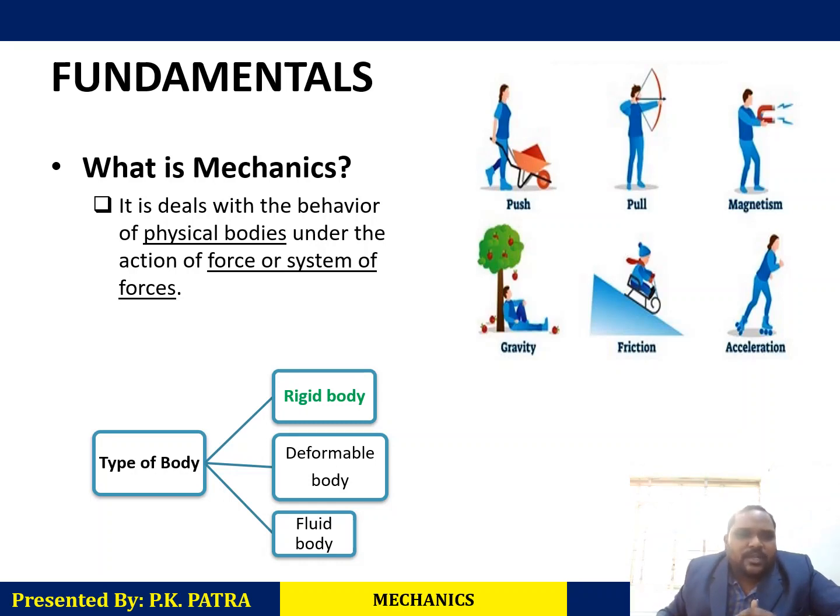So basically in mechanics, we study about the physical bodies, and we divide these physical bodies into three kinds. One, rigid body, deformable body, and the fluid body. Rigid body, you know, is the body which does not deform under the action of force. That means its shape and size will not change. Suppose you take an object, you apply a load on that object, and after applying the load, the shape and size of the object is not changing. That means there is no deformation. That body will be considered as rigid.